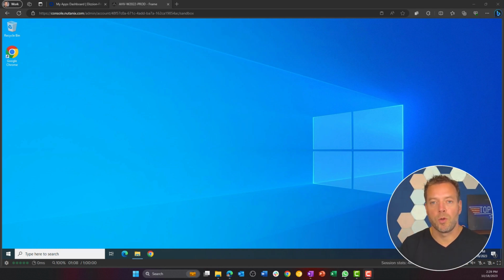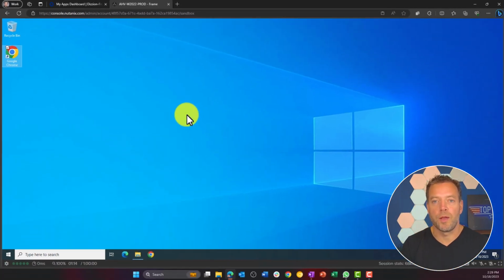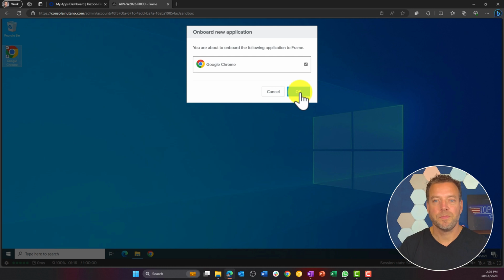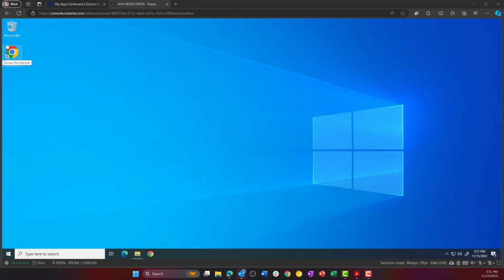If you want to manually onboard an existing application to your Frame account, right-click on the application icon and select Onboard to Frame from the Windows context menu. The Onboard New Application message will pop up and simply select OK to confirm.